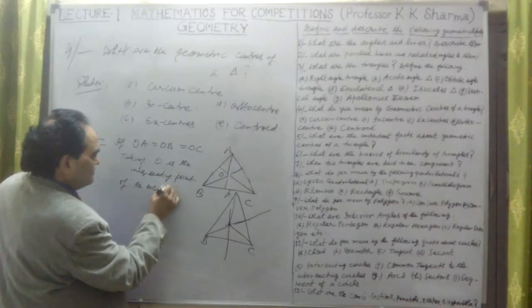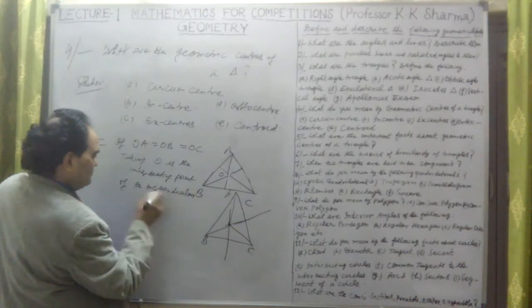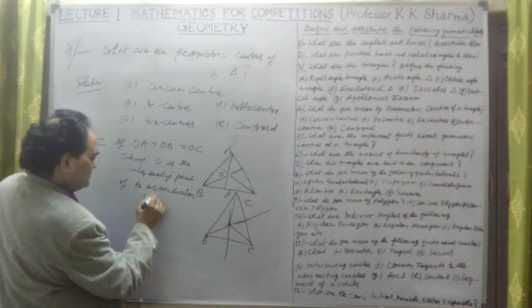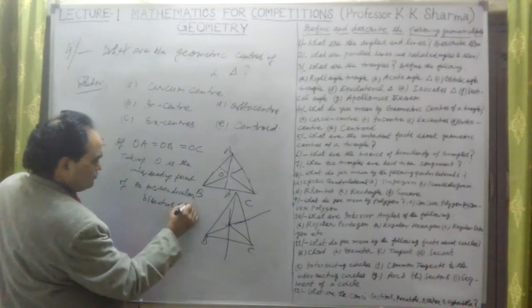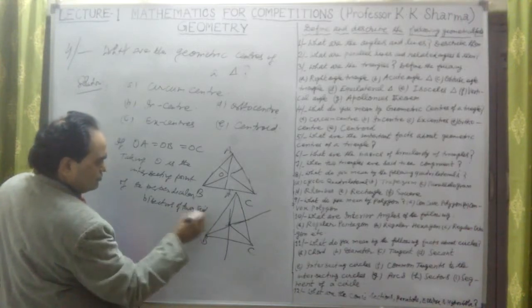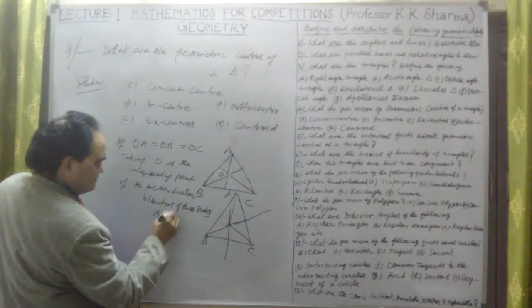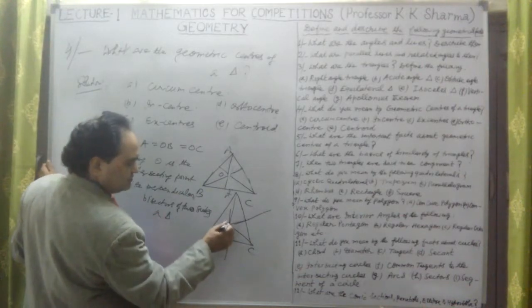The perpendicular bisectors of two sides of a triangle will meet at a point.